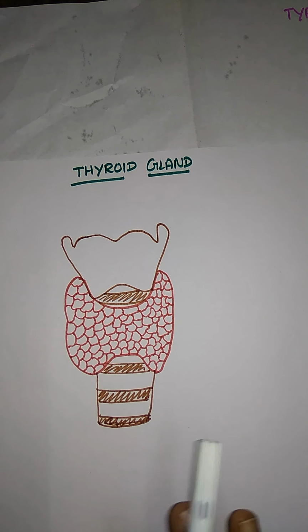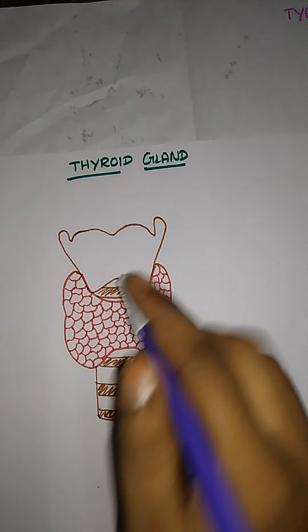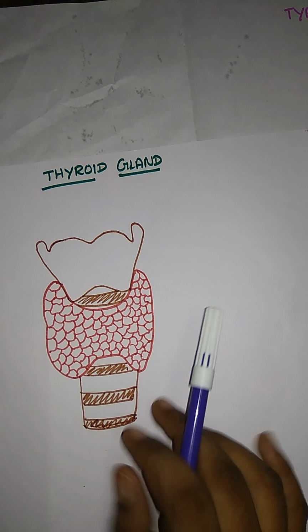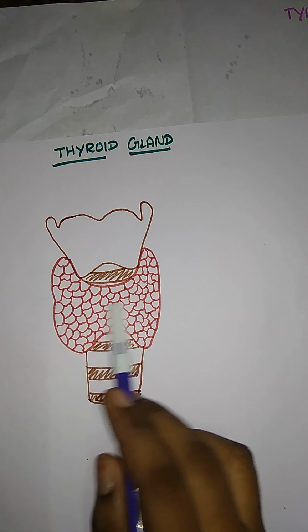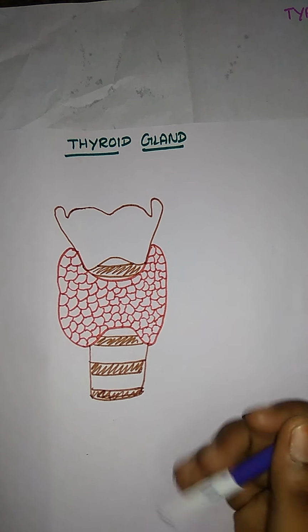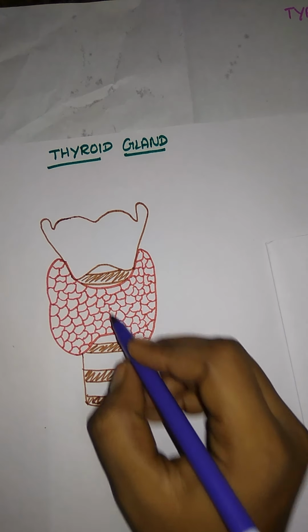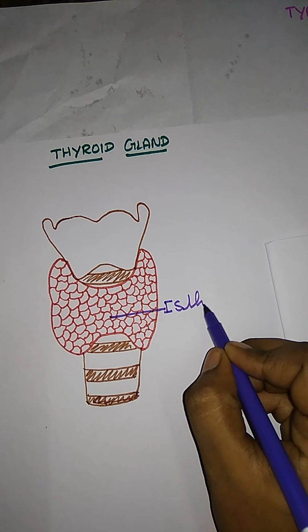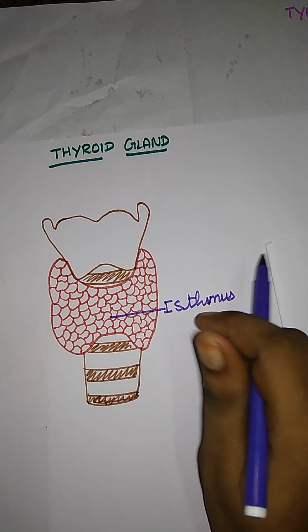We already saw this in the respiratory system, the respiratory system of a rabbit. Here it is the same. This is the trachea of a human, and the thyroid is present on either side of the trachea. The two lobes are connected by a narrow band of tissue called the isthmus. With the help of this narrow band, they are connected to each other.